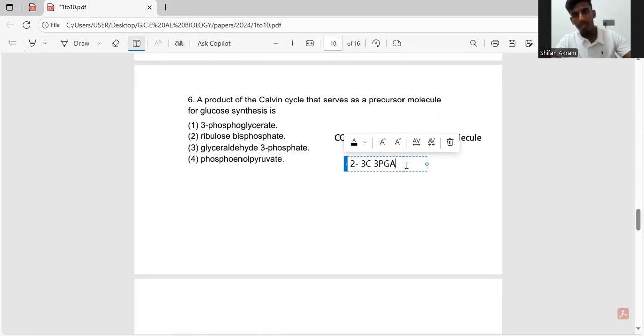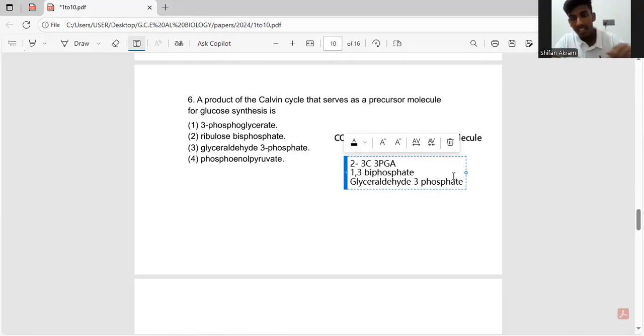So as the process goes, 3-PGA is converted to 1,3-bisphosphoglycerate. 1,3-bisphosphoglycerate is finally converted to G3P, which is glyceraldehyde 3-phosphate.